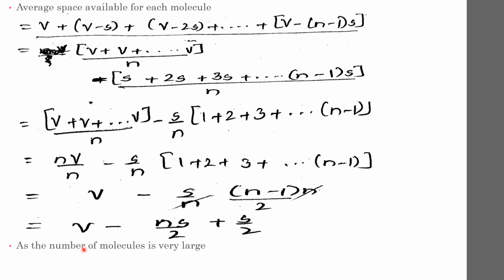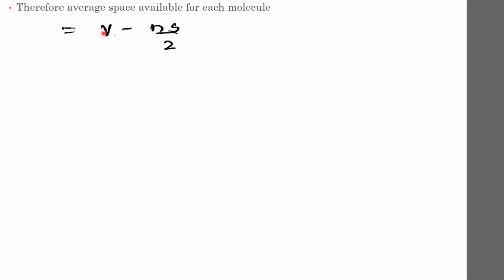Now as the number of molecules is very large, we can neglect S by 2. Compared to nS by 2, S by 2 is quite small. Therefore, the average space available for each molecule will be V minus nS by 2. We can substitute S as 8x.